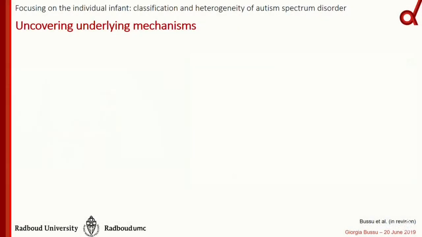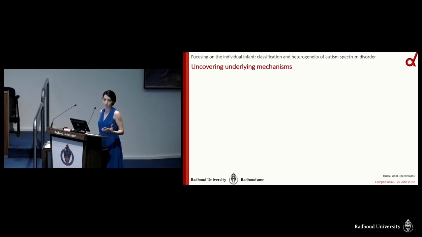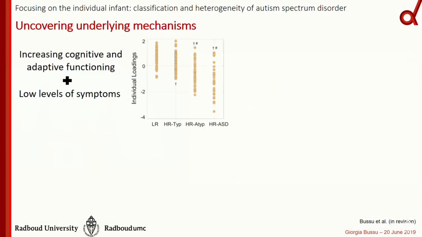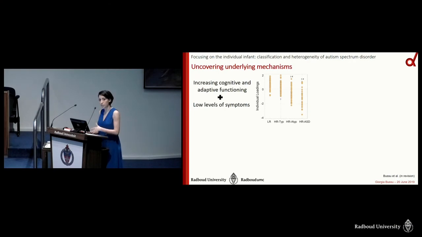And then in a final study, I used the data-driven methods to identify underlying mechanisms. If we think that there is a latent mechanism for ASD, it likely acts on different levels and on different functional domains. So I integrated, in particular, measures of cognitive and adaptive functioning to ASD symptoms, and I found one longitudinal mechanism of increasing competence linked to low levels of symptoms, and this was more expressed in so-called typical development.